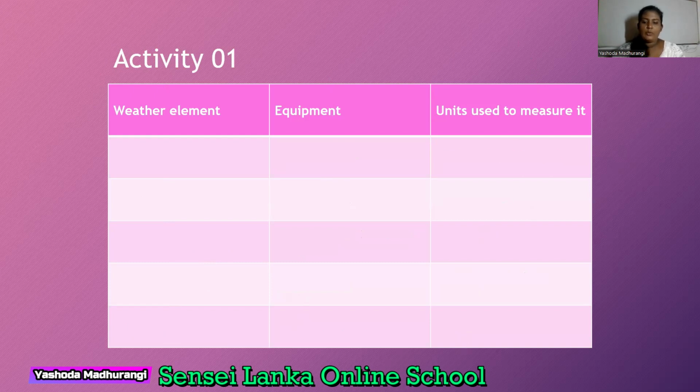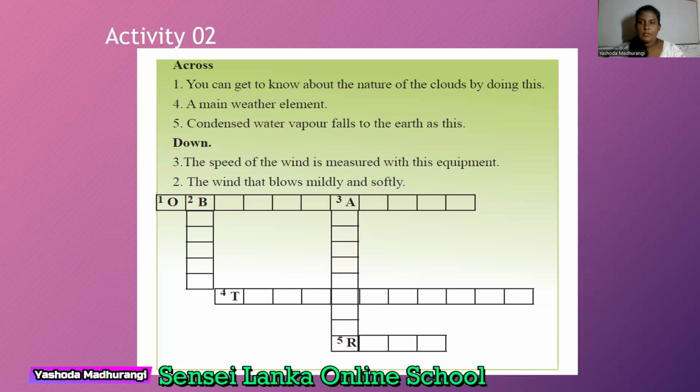Okay. Now I'm going to the last activity of this lesson. I got this from your school textbook. There is a puzzle for you. You have to complete this puzzle. Across there are 3 clues. Down there are 2. So we are looking at number 1 across.